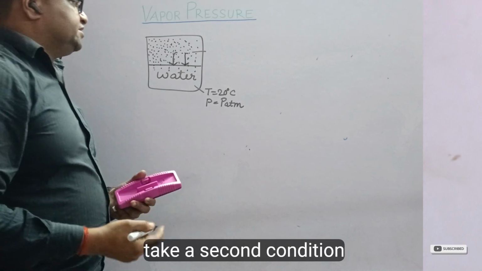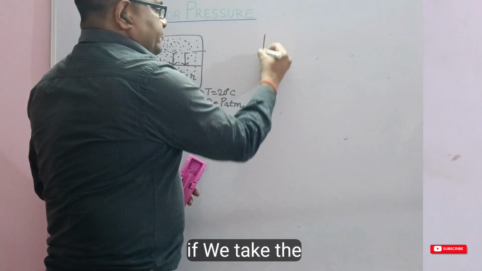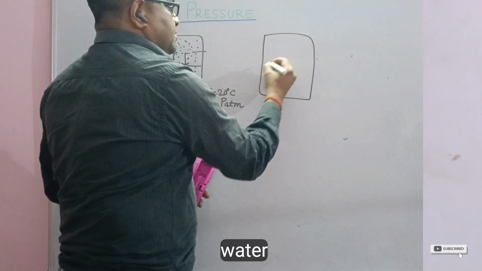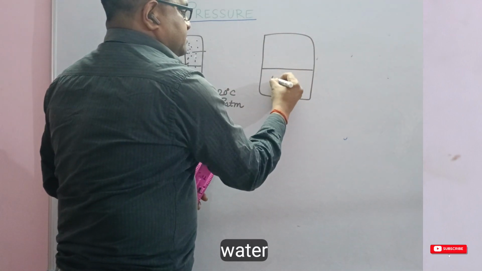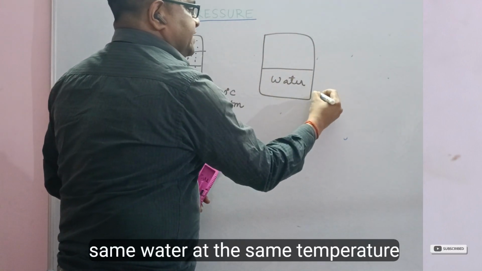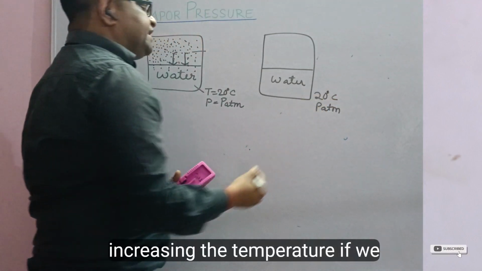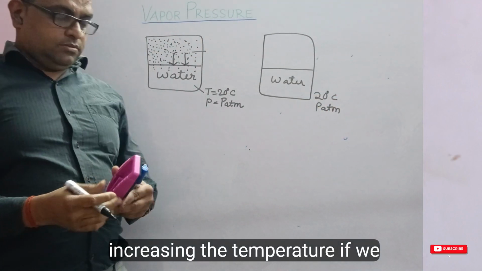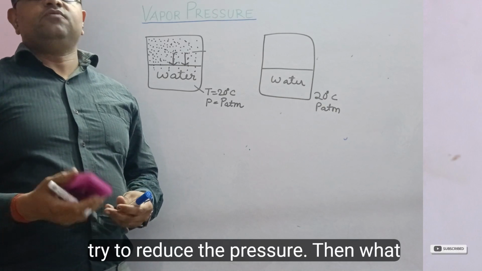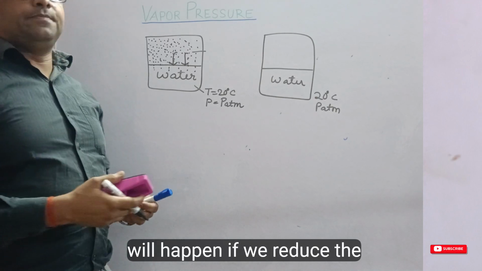Now take a second condition. We take the same water at the same temperature of 20 degrees Celsius and atmospheric pressure, and instead of increasing the temperature, we reduce the pressure.